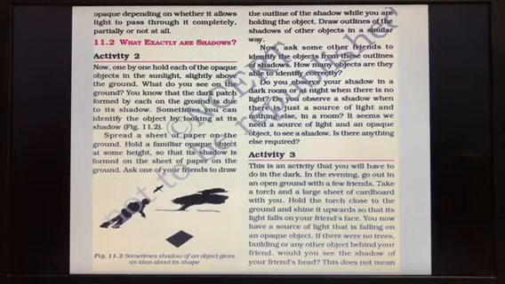Not only pencil, rubber or anything, other than that also you can take things. You can take the plate, you can take the steel spoon and all this, and you can see it. Now ask some of your friends to identify the objects from these outlines of the shadows. How many objects are you able to identify correctly? So you have to take the objects, but you don't tell what object you have taken. By seeing the shape on the sheet of paper, you must identify the type of object, what it is.